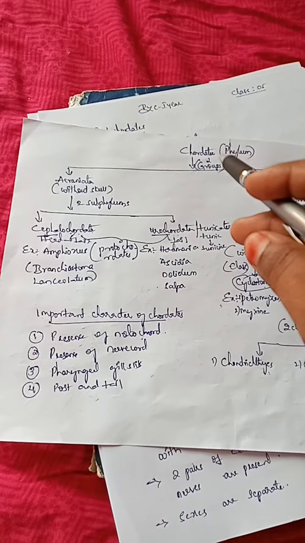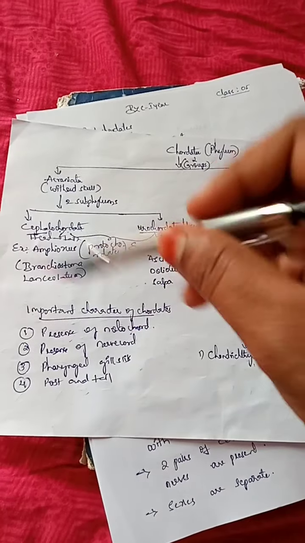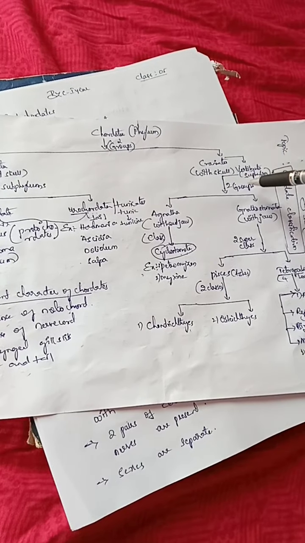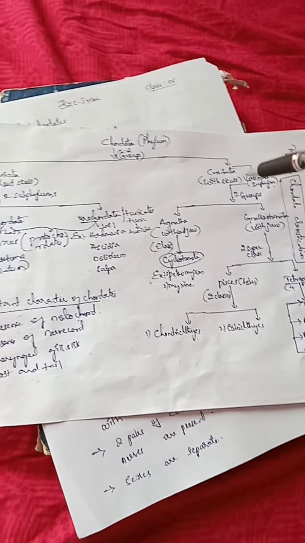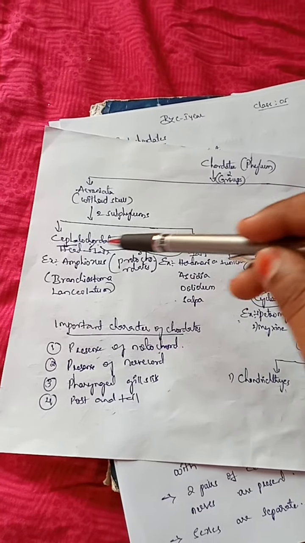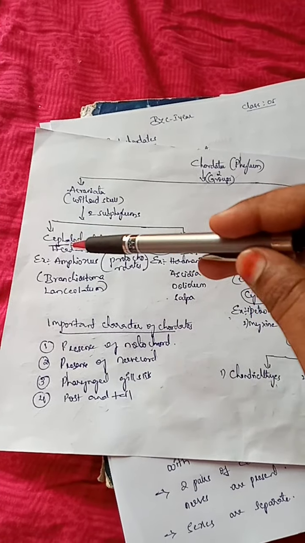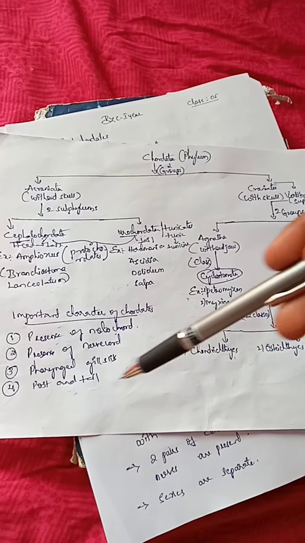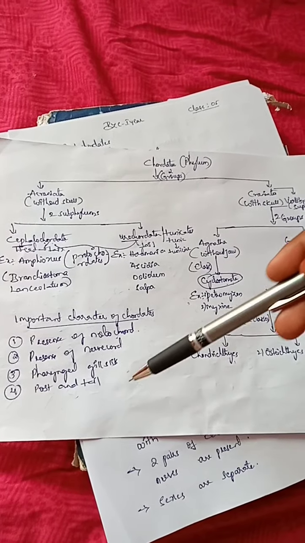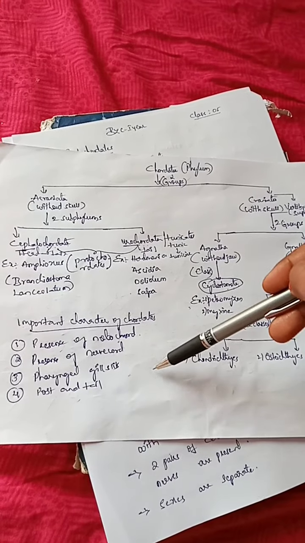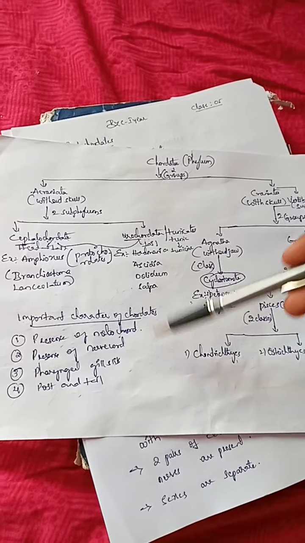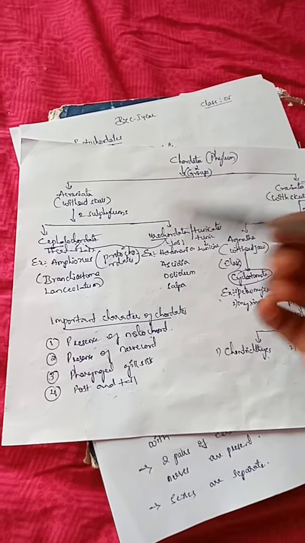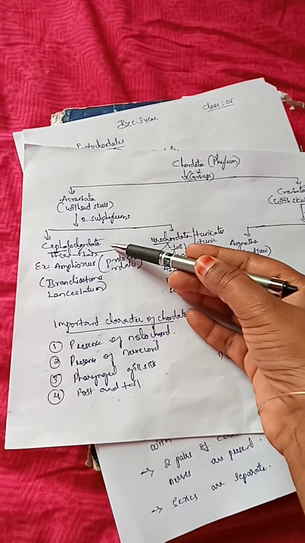So phylum Chordata is divided into three subphyla. The two subphyla, what are they? Cephalochordata, Urochordata, and then the third subphylum, that is Vertebrata. We are starting with the first subphylum, Cephalochordata. Girls, this is the entire classification of chordates. If you know this flow chart, then you can understand the vertebrates, under what class they come. So the entire taxonomy you will get briefly, whatever I explained in the previous class.